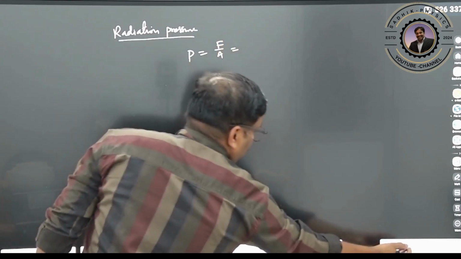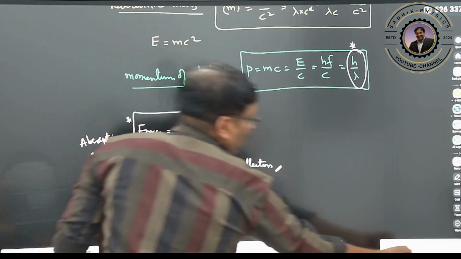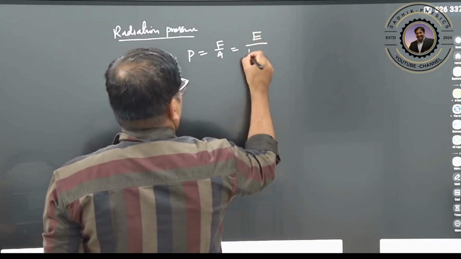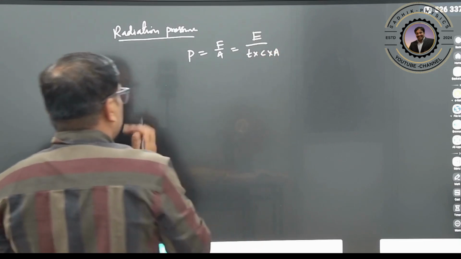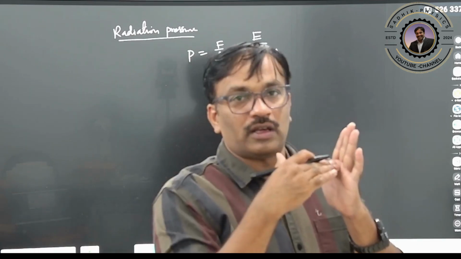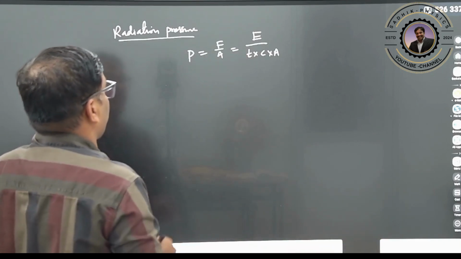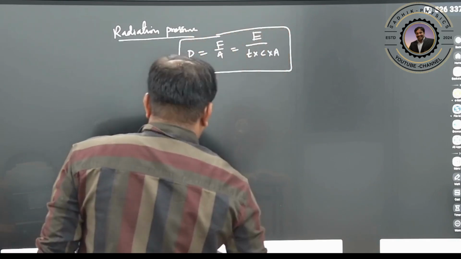Just now we wrote the force for complete absorption. So you can rewrite it as force is nothing but energy by time into c into area. Clear? So this is for complete absorption. If the photons are coming and falling, it is going to absorb completely. Here also we will write one more formula, keep it aside. What is that formula?